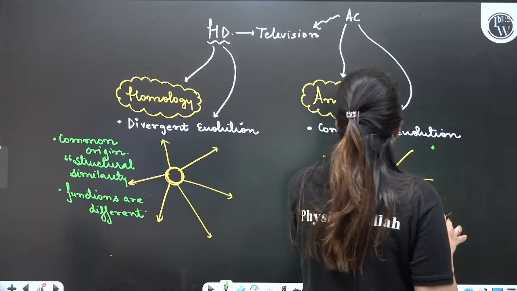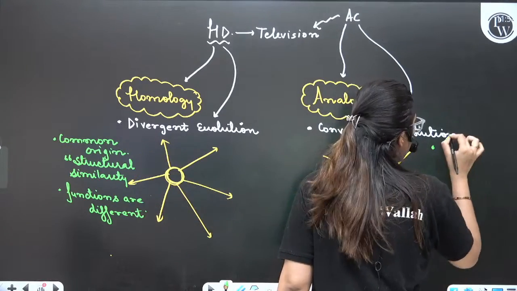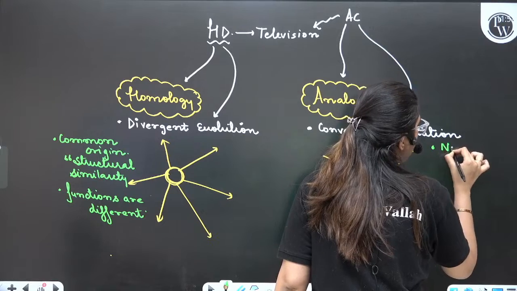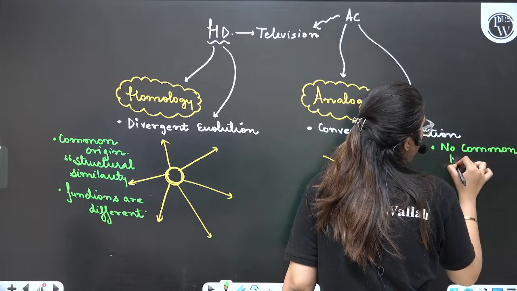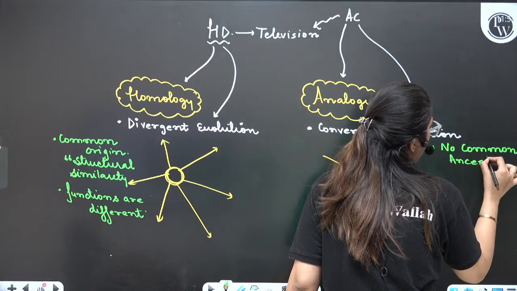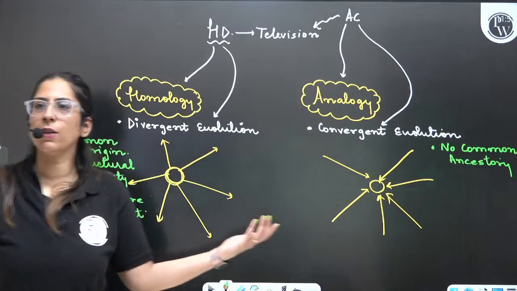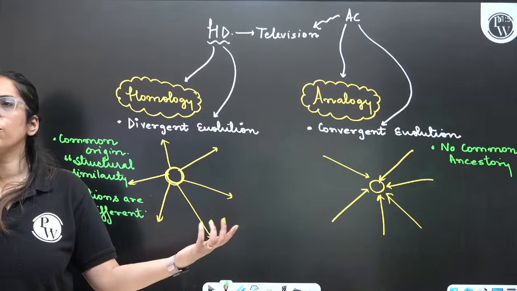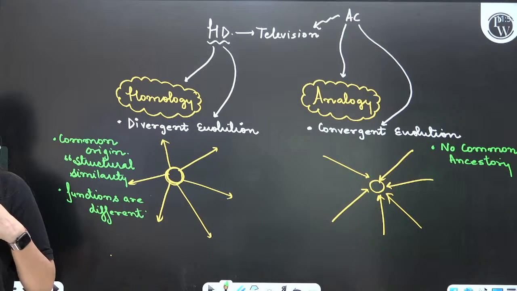Now this is the convergent evolution. So convergent evolution is what? It means no common ancestry. Ab all the NEET aspirants, are they showing convergent evolution or divergent evolution? Good. Come on.